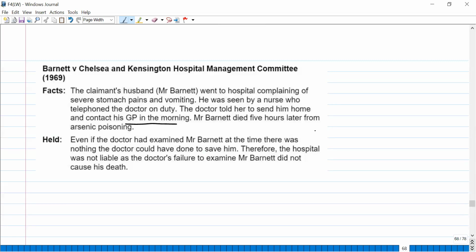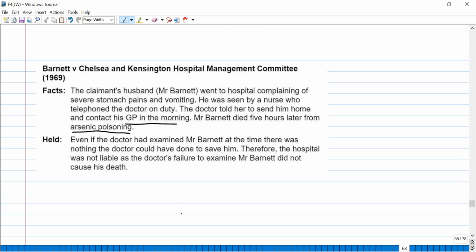Mr. Barnett died 5 hours later from the arsenic poisoning. Now, try to understand this case. The claimant's husband went to the hospital. He said that he was having severe stomach pains and vomiting at night. The nurse on duty called the doctor, who was on call at that time. The doctor told the nurse to ask the patient to go home and contact his general physician in the morning.